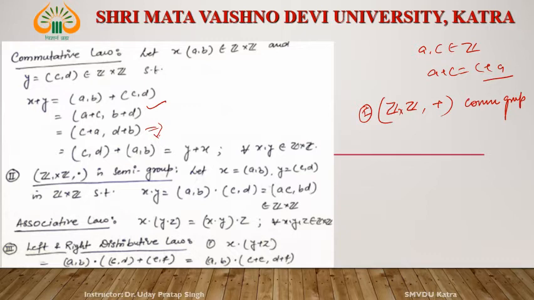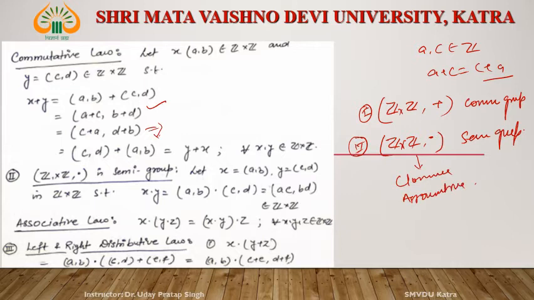Now second, associative law. What is associative law? Sorry, not associative law. We have to prove that Z cross Z with respect to dot is a semigroup. Okay. Second thing, we have to prove this, and third one is distributive. So the second thing is that Z cross Z with respect to dot is a semigroup. So we have to prove 2 conditions. Number 1 is closure, and number 2 is associative. Okay. So closure law is this one.